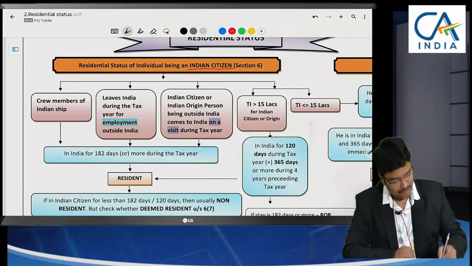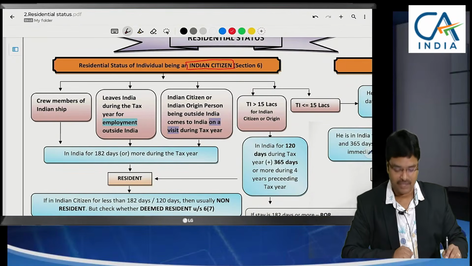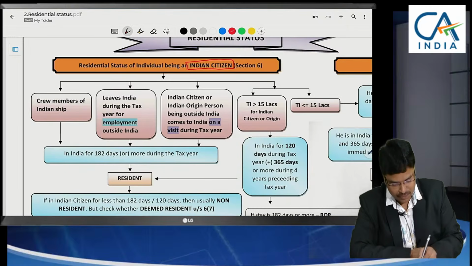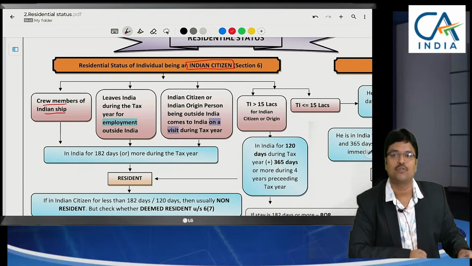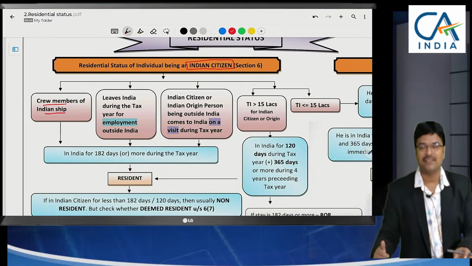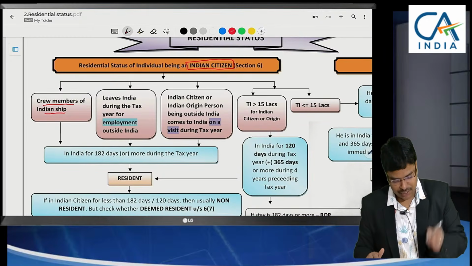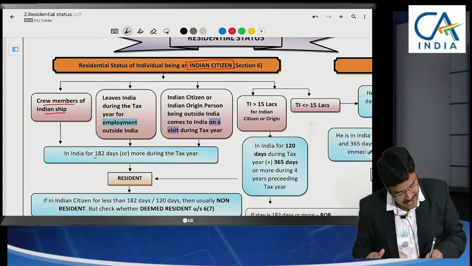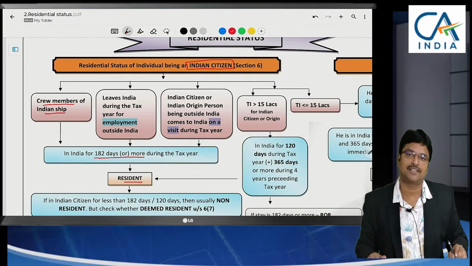So first of all, how to determine the residential status of an Indian citizen? For an Indian citizen, what they have specified here is: if he is a crew member of an Indian ship, that means who works on a ship, then he has to be in India for 182 days to become a resident.